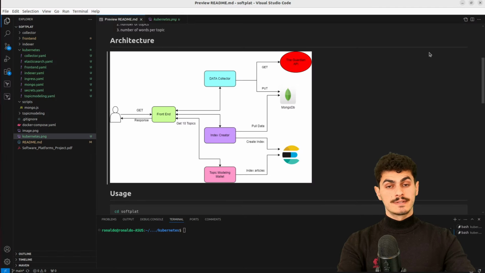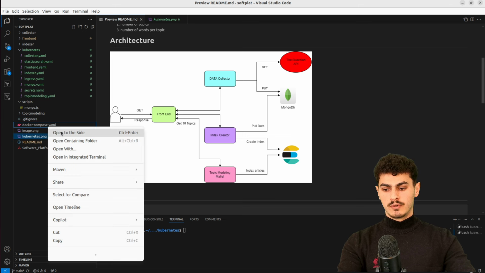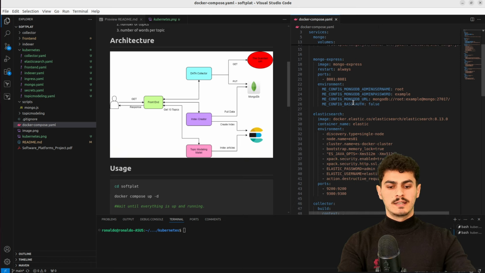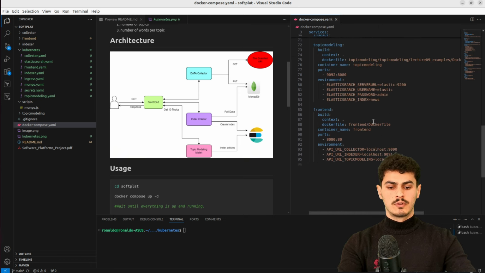So this was the architecture that we had previously. We have a front-end application, data collector, index creator, topic modeling, mallet. All of those were our microservices. We had our database, MongoDB, and ElasticSearch for indexing and searching. All of those were deployed using Docker Compose. If you remember, you can also check the video. All of those were in this docker-compose.yaml file, and I configured everything for deploying all of them.